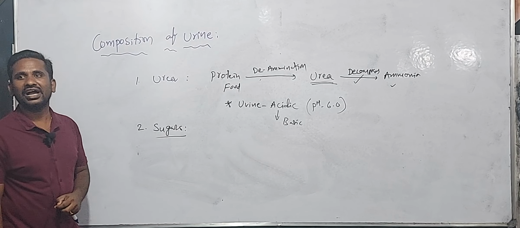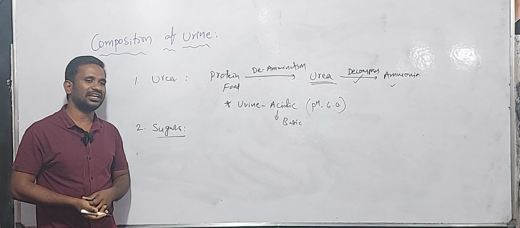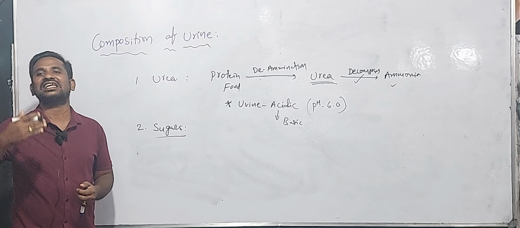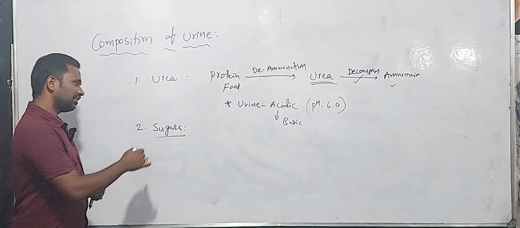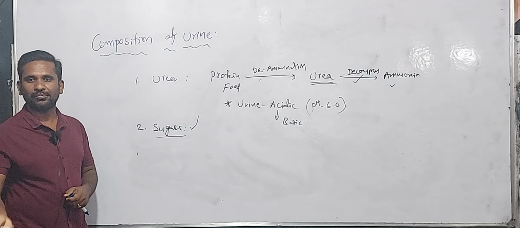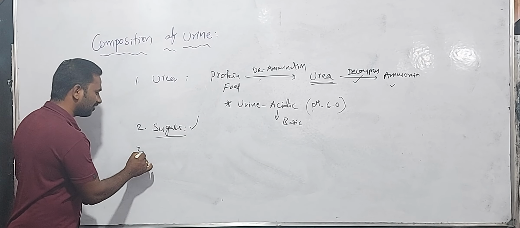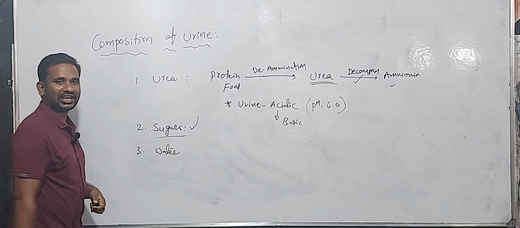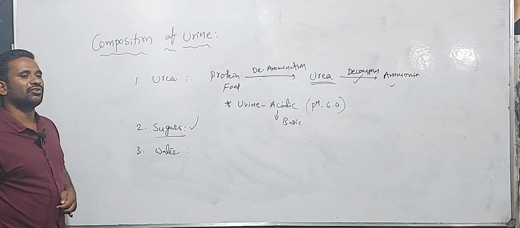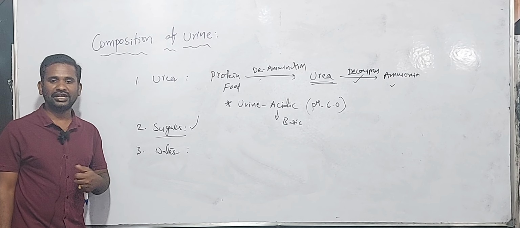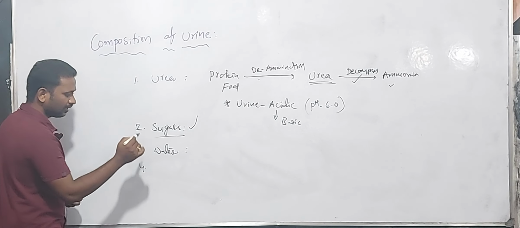Next, second one, our urine also contains sugars. Which one? Sugars. When you eat more sugar-containing food material, automatically the sugar levels increase in our urine. Do you understand? So this is one of the components present in the urine. Okay, so water is also one of the materials. When you eat more water-containing food material, you can have more water in your urine.